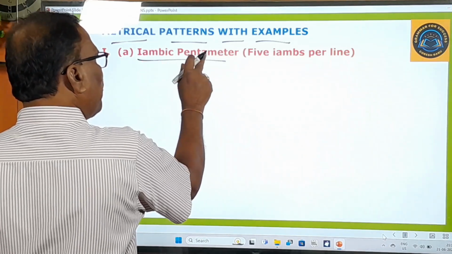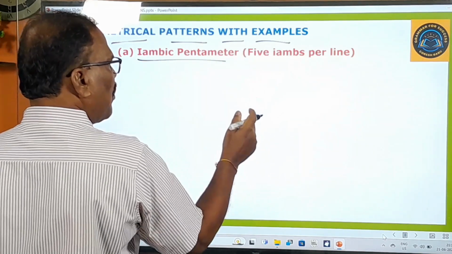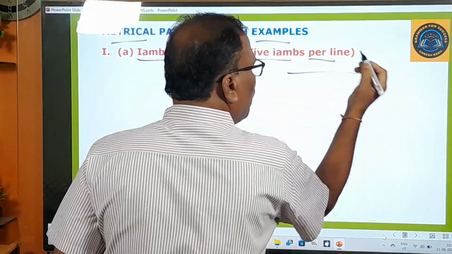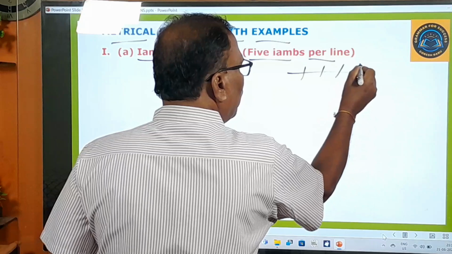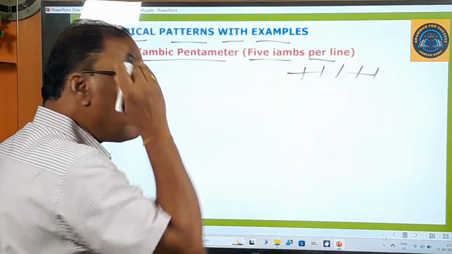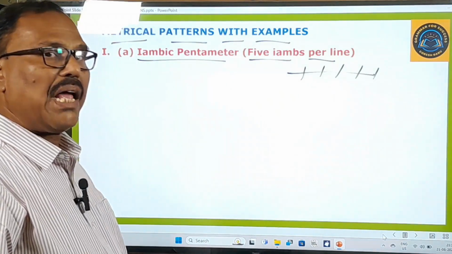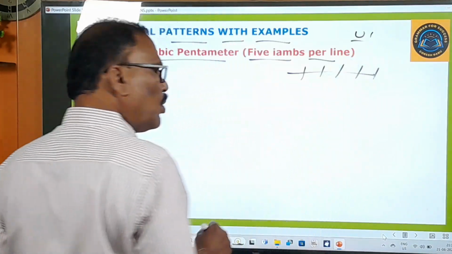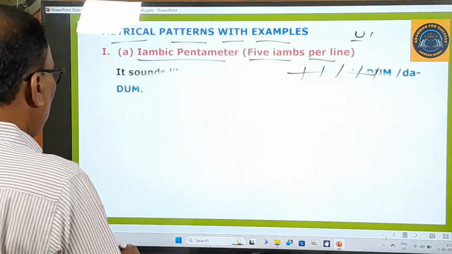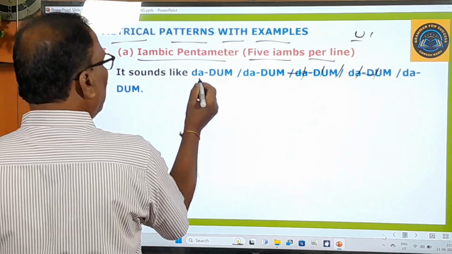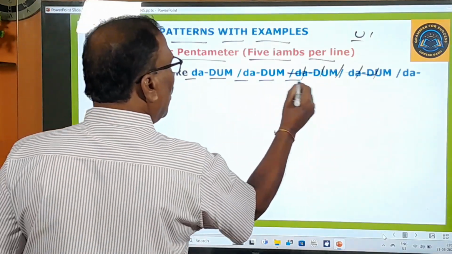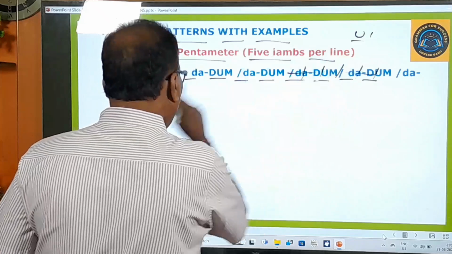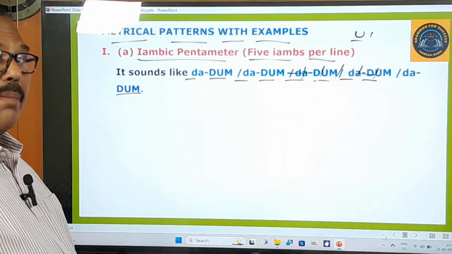So iambic pentameter means 5 feet will be there, 5 iambs per line, in the poetic line. 1, 2, 3, 4, 5. 5 iambs will be there. 1 iamb is equal to what? Da-dhum. So the same thing is written here. It sounds like da-dhum, da-dhum, da-dhum, da-dhum, da-dhum. 1, 2, 3, 4, 5. 5 iambs will be there.